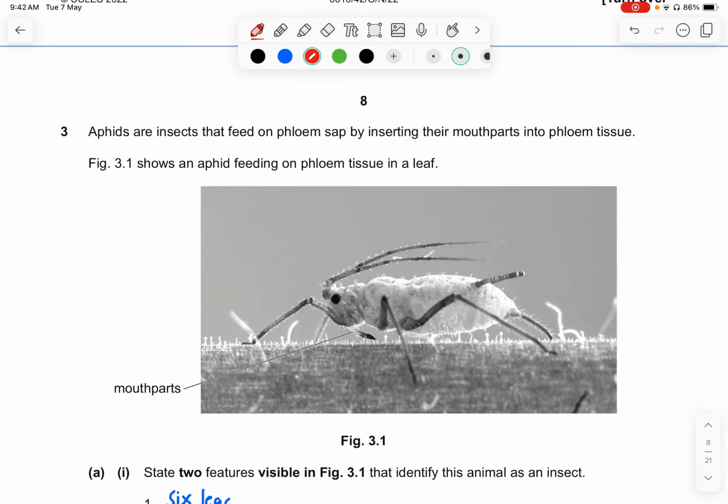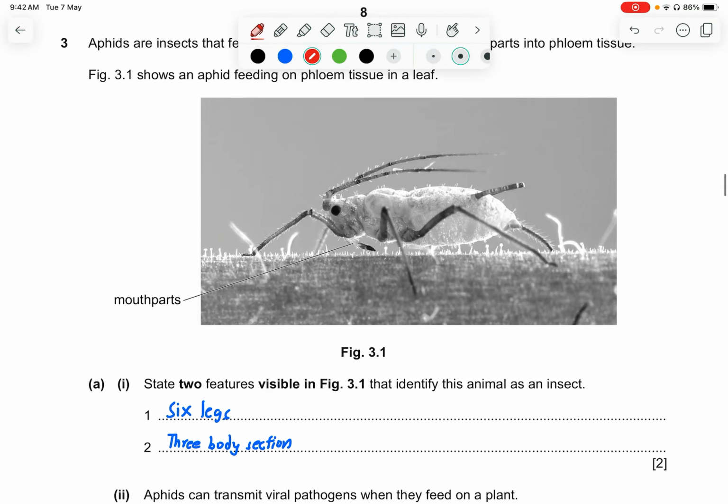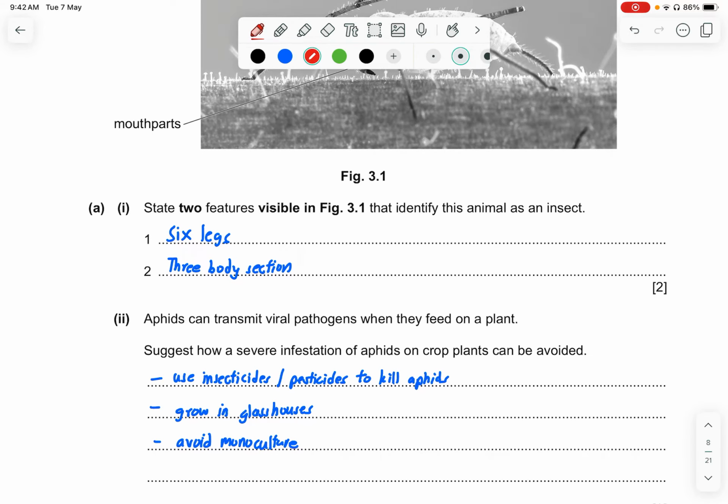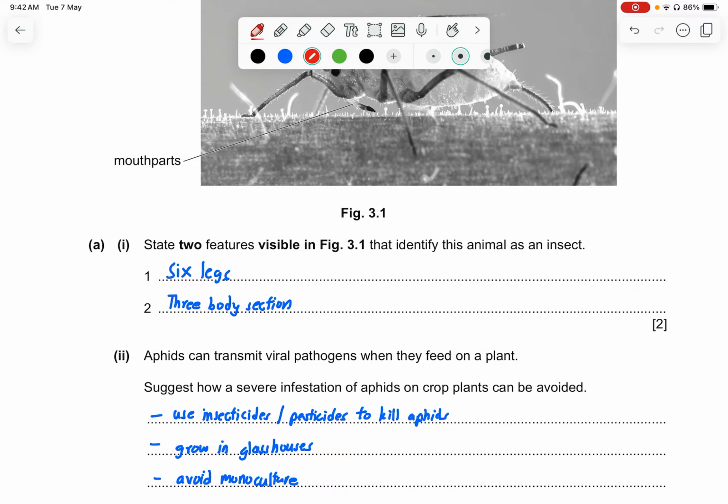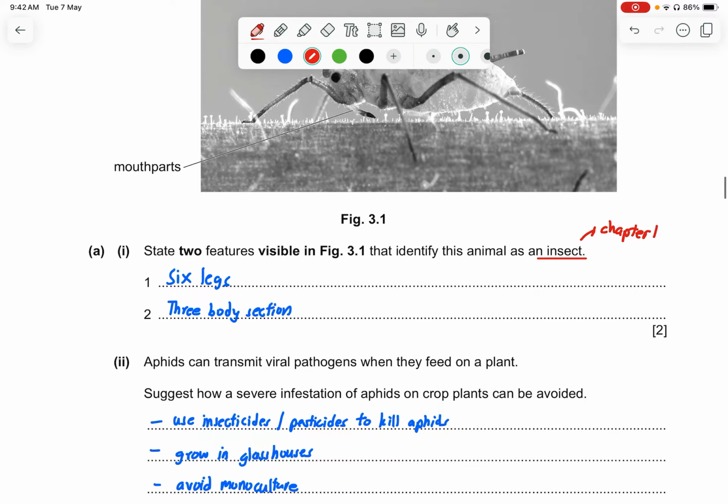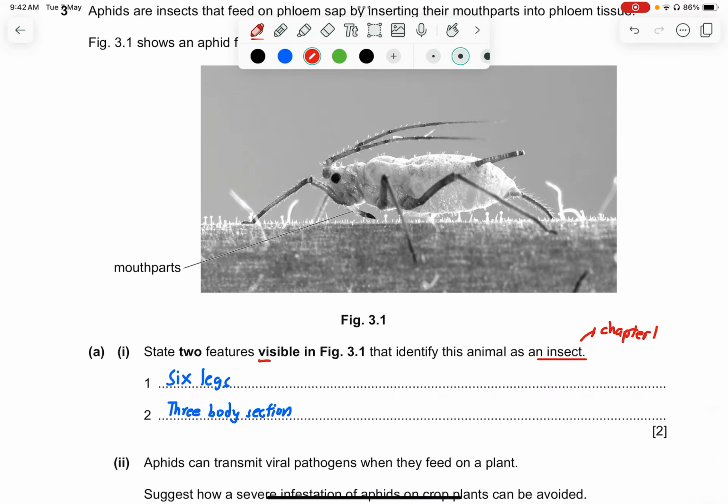Question 3. Aphids are insects that feed on the phloem sap by inserting their mouth parts into the phloem tissue. Figure 3.1 shows an aphid feeding on phloem tissue in a leaf. So part A 1, state 2 features visible in figure 3.1 that identify this animal as an insect. So this comes back to chapter 1. Okay, so how do we identify this animal as an insect? You just see, visible in figure 3.1, there are 6 legs. Okay, and you can see that there are 3 body sections.